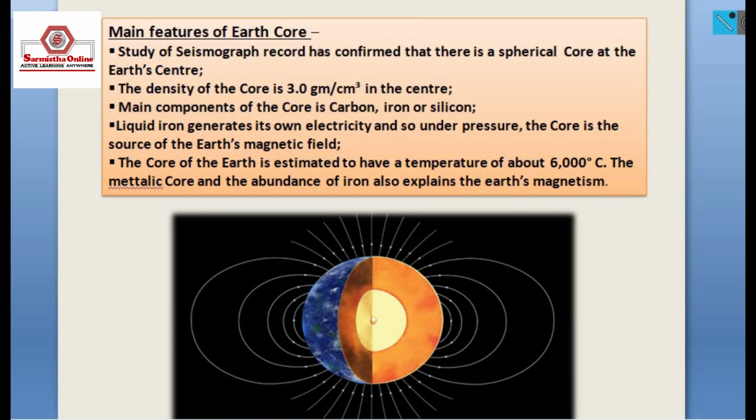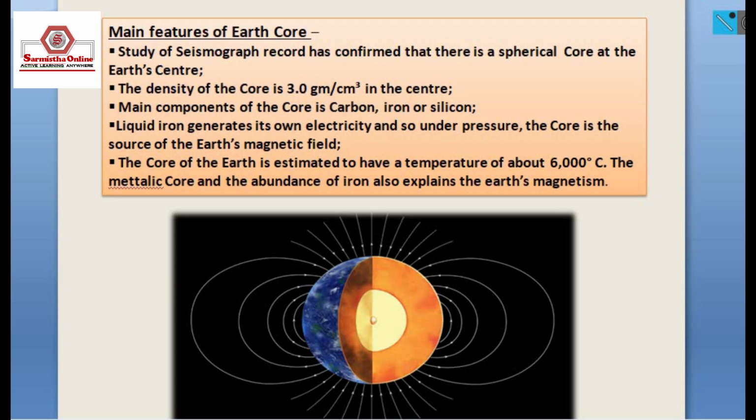Main features of the Earth's core. Study of seismogram records has confirmed that there is a spherical core at the Earth's center. The density of the core is 3.0 gram per centimeter cube in the center. The main components of the core are carbon, iron and silicon.